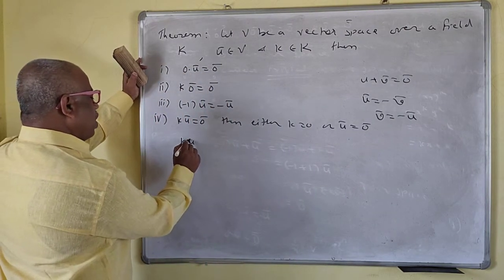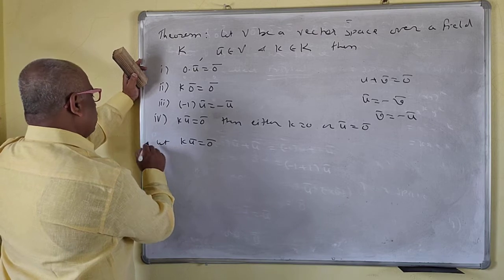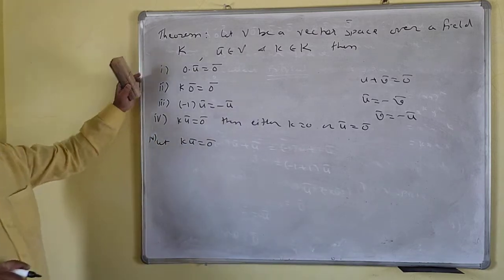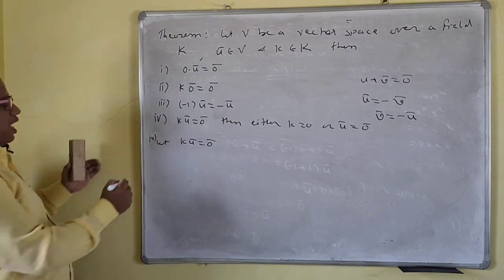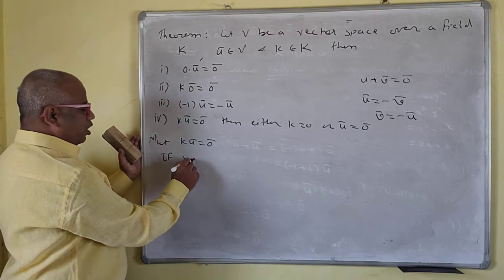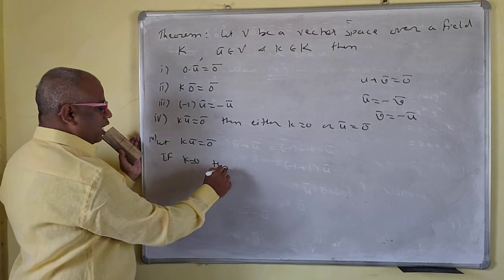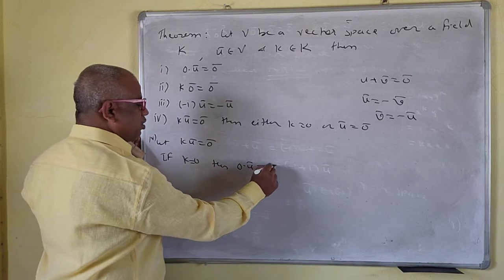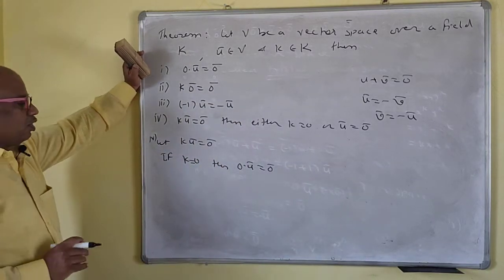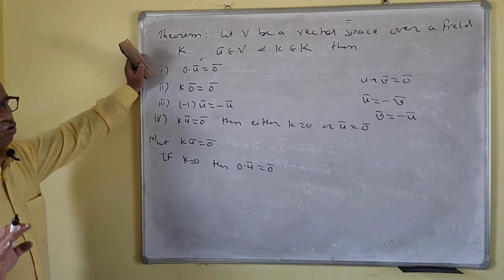So k into u bar is equal to 0 bar. Okay, so this is the proof of the result. Okay, last one, k into 0. If k is equal to 0, then 0 into u bar is the same as 0 bar. So if k is equal to 0, then k into u bar is 0 bar.